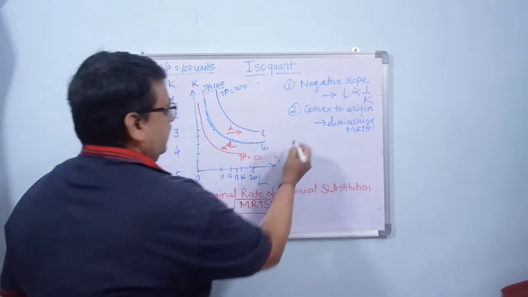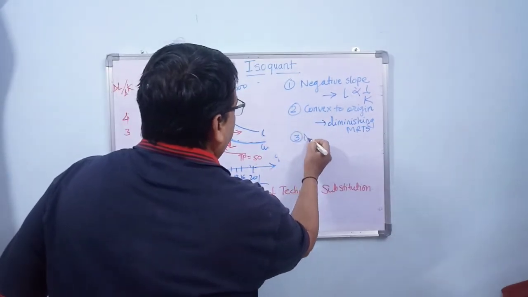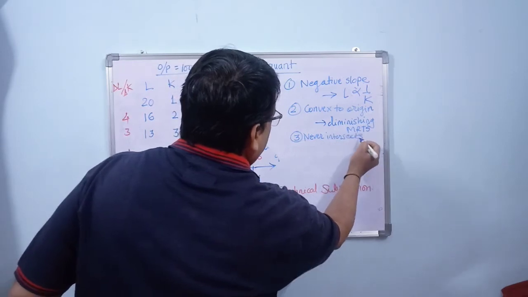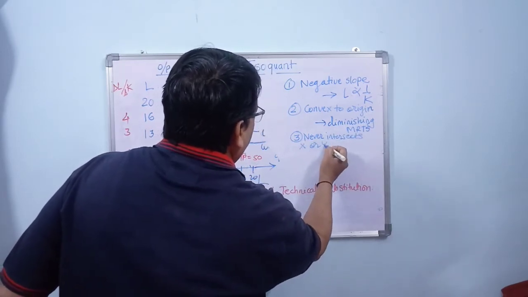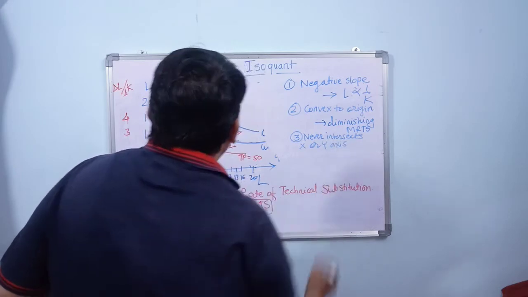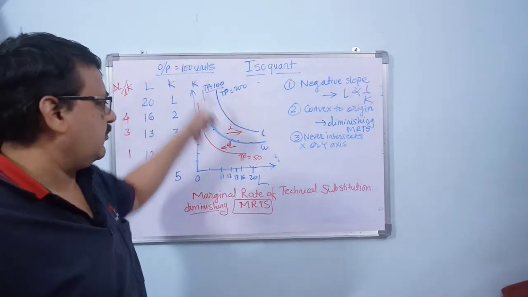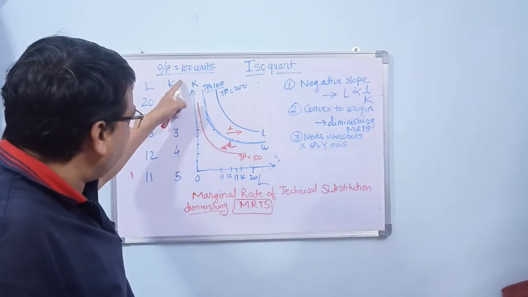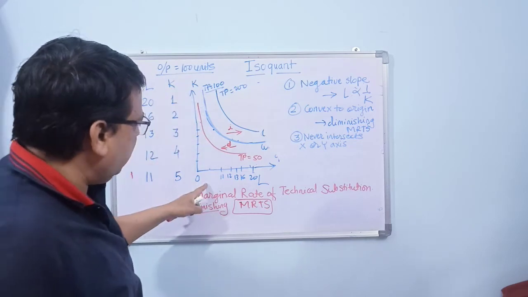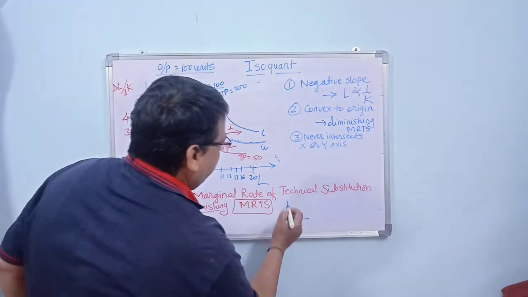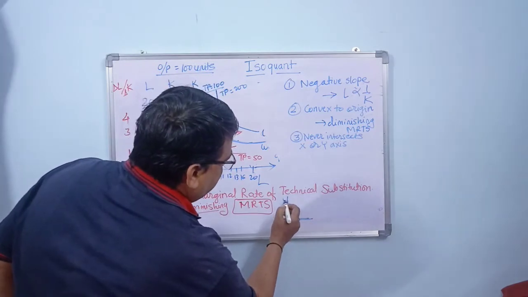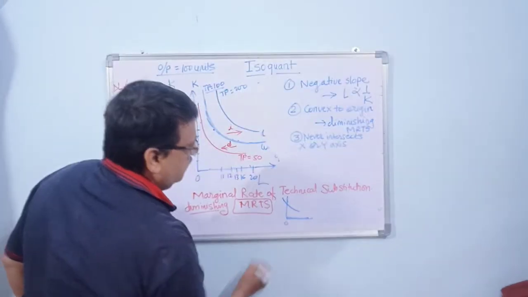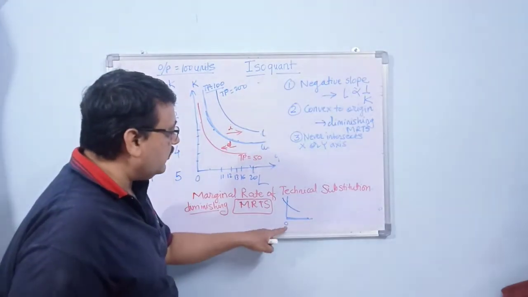The third point we have to understand here is that it never intersects the x or y axis. It will never happen that this curve will intersect the x axis or y axis. Why? Suppose this curve intersects the axis, what would it mean? Suppose this is your curve, and if it intersects here, then at this point labor will become zero.